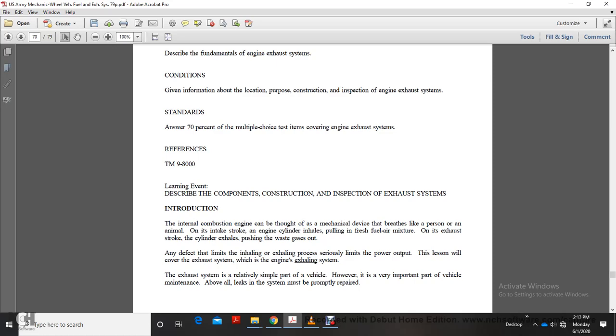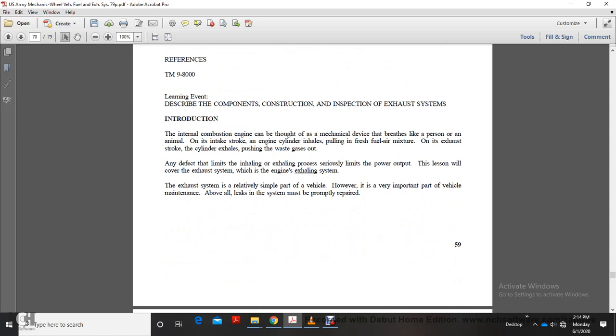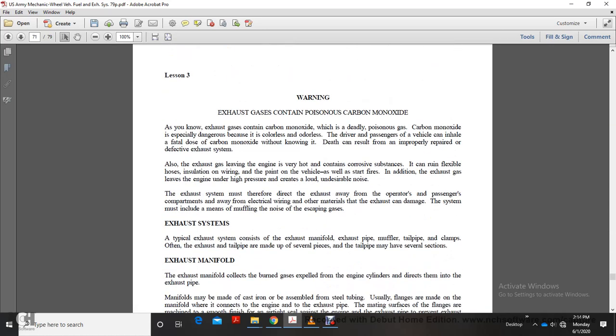This lesson will cover the exhaust system, which is the engine's exhaling system. The exhaust system is a relatively simple part of the vehicle, however, it is very important. Maintenance is needed above all, and leaks must be found and the system properly repaired.